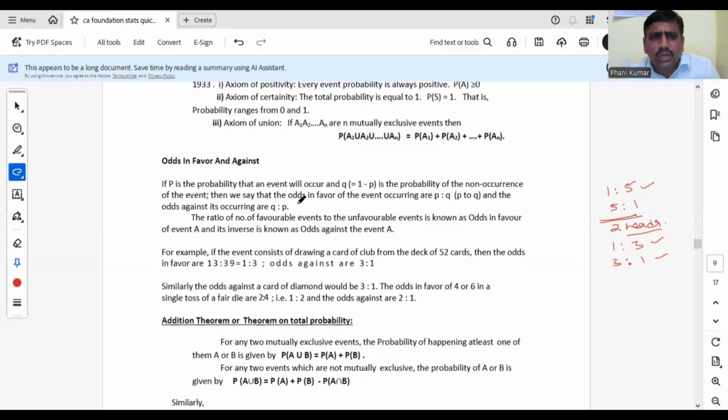If P is the probability that an event will occur and Q is the probability of non-occurrence of the event, then we say that odds in favor of the event is P:Q.